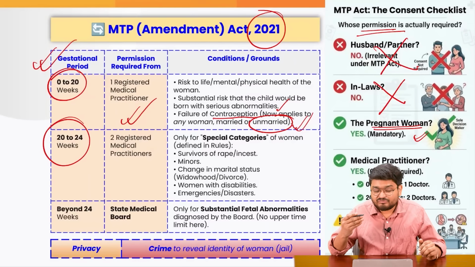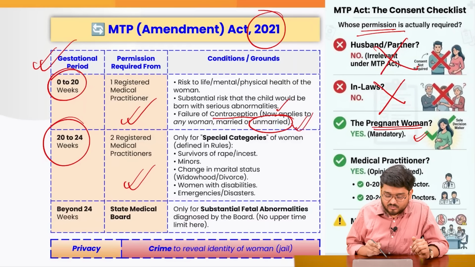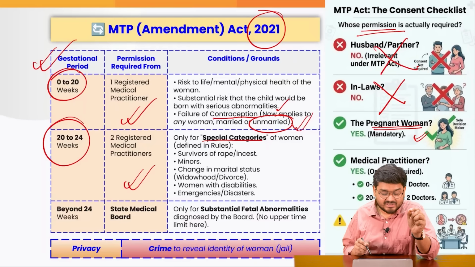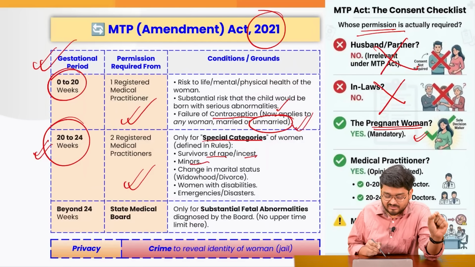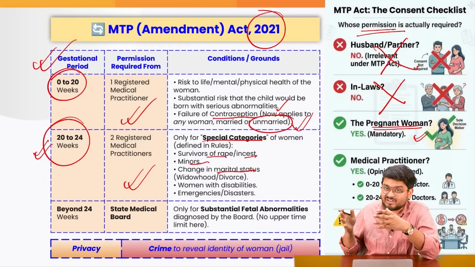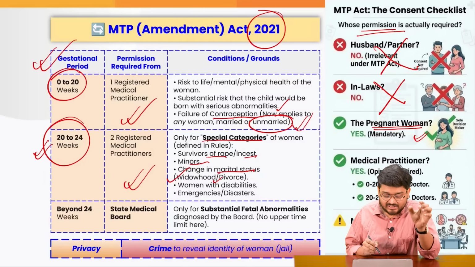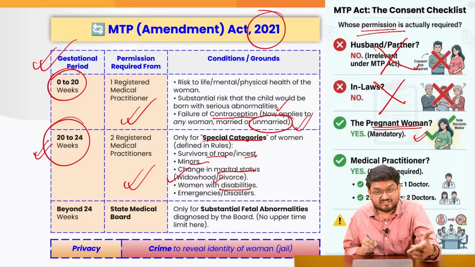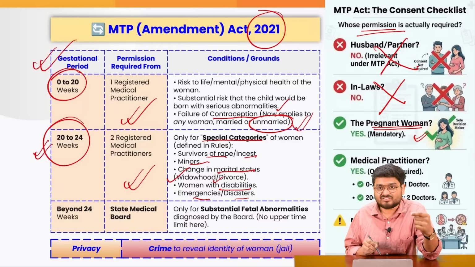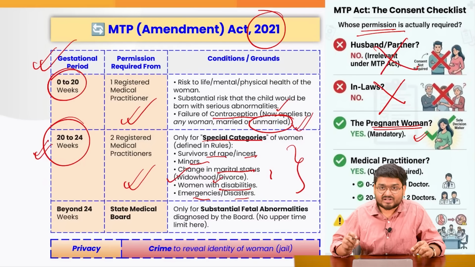Also, for 20 to 24 weeks of gestational period, you need two registered doctors' advice, and only for special categories. So not everyone can do abortion in this bracket. Only the survivors of rape or incest, minors, or if a woman has changed their marital status to widowed or divorcee, then only it would be applicable. Also on women with disabilities and emergencies or disaster cases. So these were the regulated conditions.